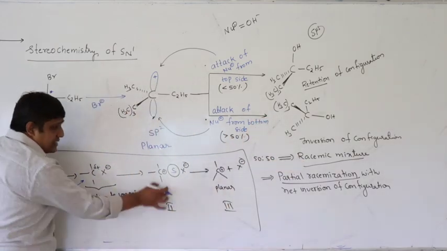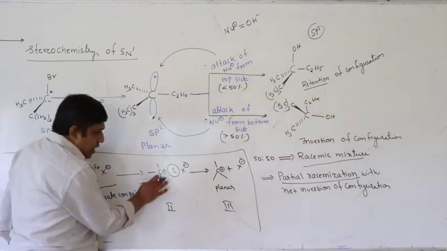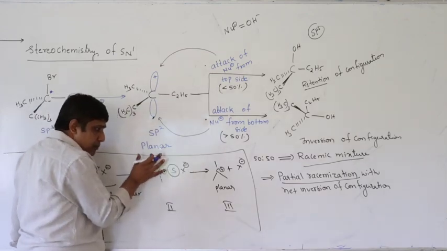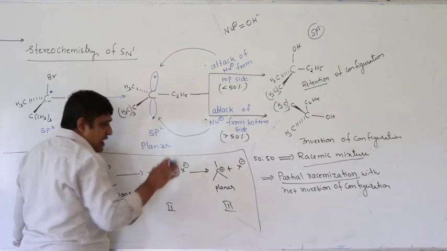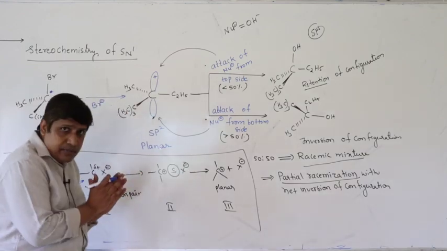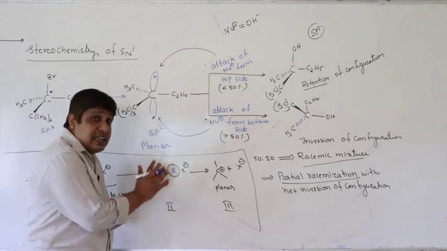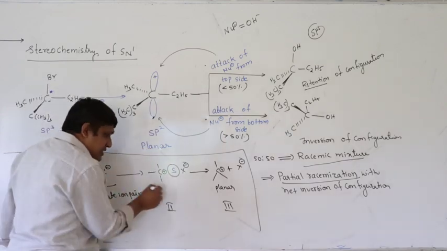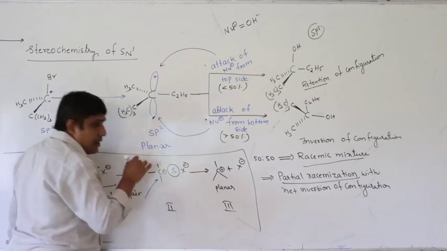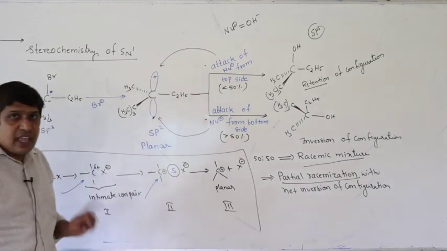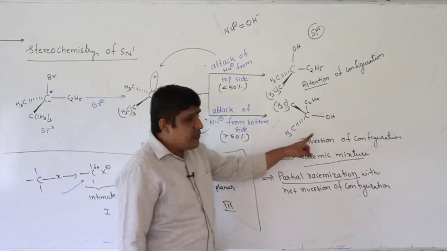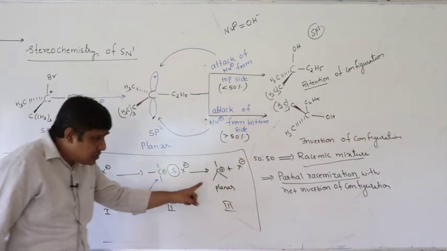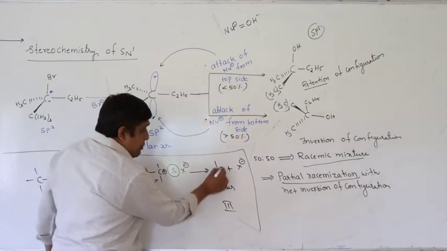If the nucleophile attacks the second pair, although there is some distance, still the front side is hindered by the solvent as well as the halide ion. They are not completely separated, but there is still some hindrance to the attacking nucleophile. So, even in the second case, it attacks from the backside, resulting in a product with inversion of configuration. But when you come to the third intermediate, here it is a planar carbon.